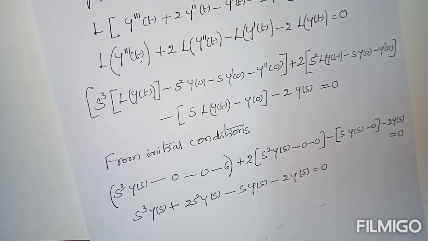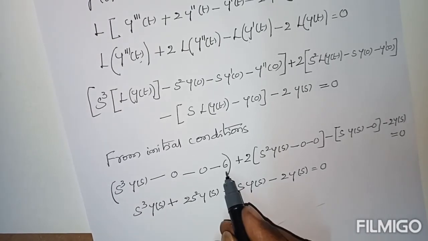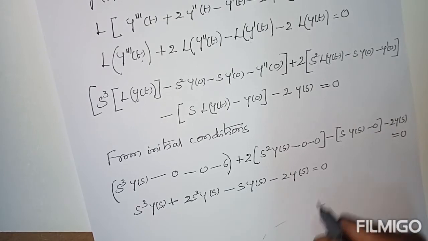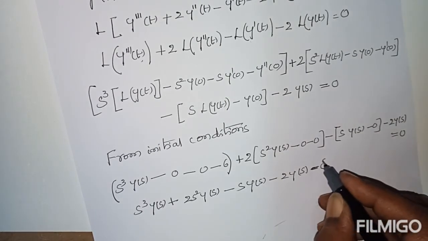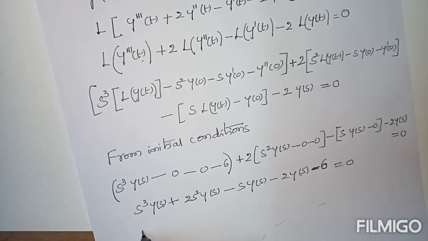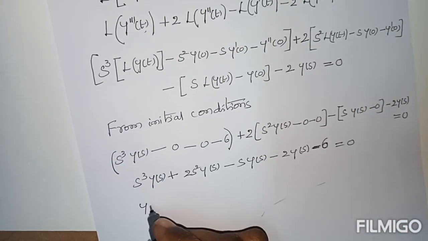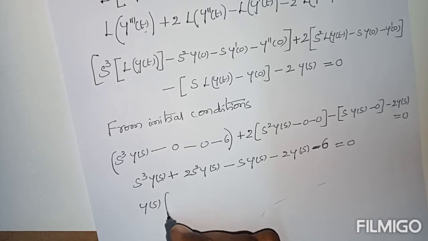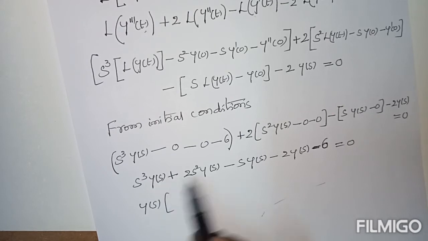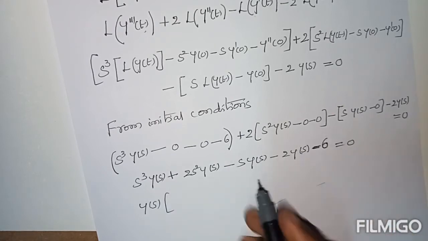Now from this you can take out y of s, and here also there is one number, minus 6, equal to 0. Now from this all we can take out y of s as common. Here s cube y of s minus 6, s square y of s minus 6 remaining as it is.